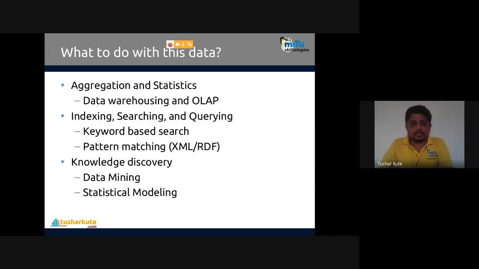The third is knowledge discovery. Very important to note: knowledge discovery, which we call data mining. Actually, it's a very great pyramid, which we'll explain in upcoming sessions. We have data. From that data, we extract information. That's called data mining.